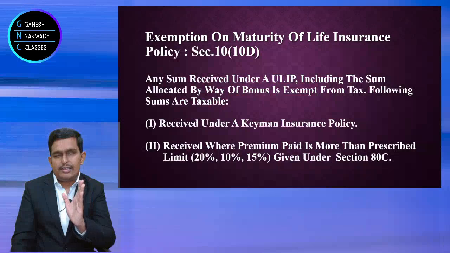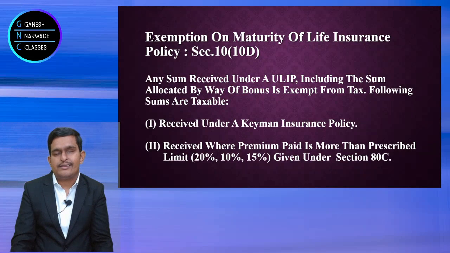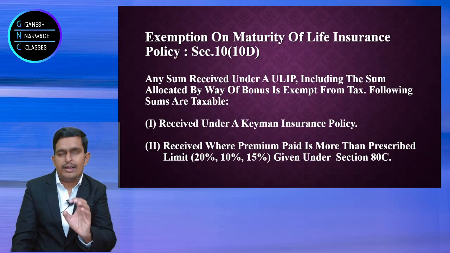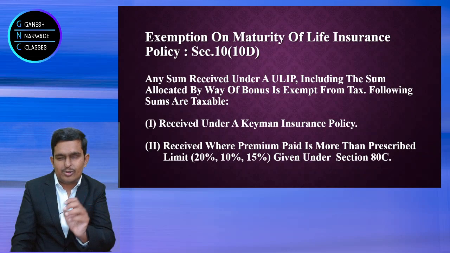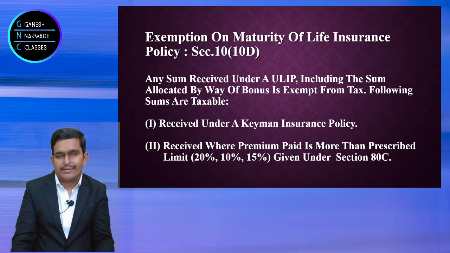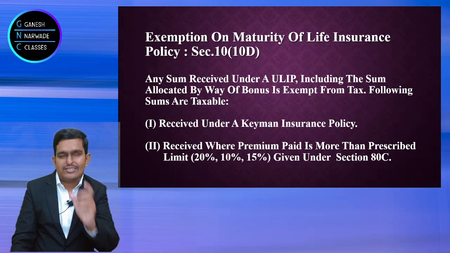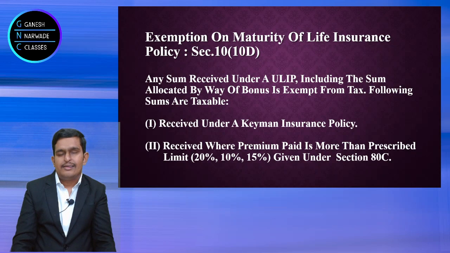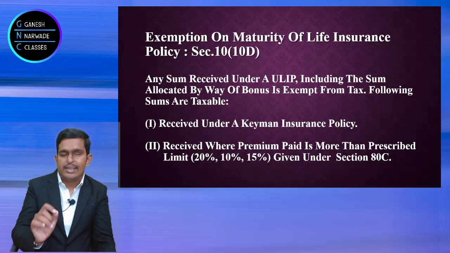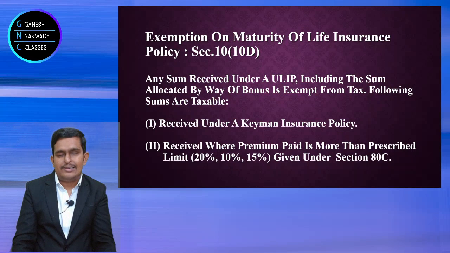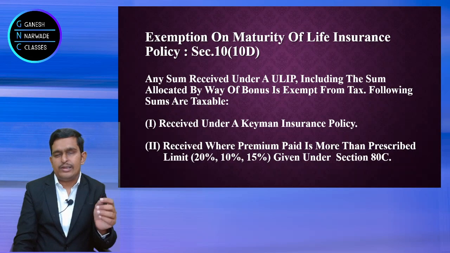If the ULIP or any insurance policy is taken before 1st April 2012, then it is 20%. If it is on or after 1st April 2012, then it is 10%. But for disabled people, if it is taken on or after 1st April 2013, then it is not 10 but 15%.